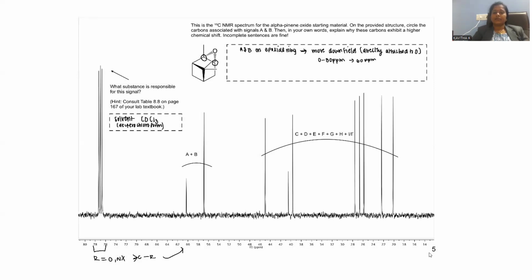Later on, the double bonded carbon, that means the vinyl methyl carbon, will give the peak over there. This is the way the nature of the carbon will be predicted by means of C13 NMR spectroscopy, and this is the C13 NMR spectrum of alpha pinene.